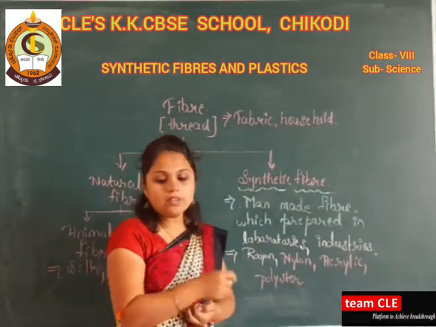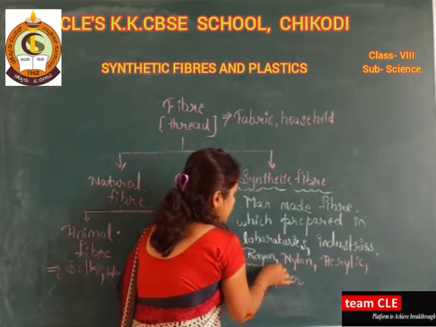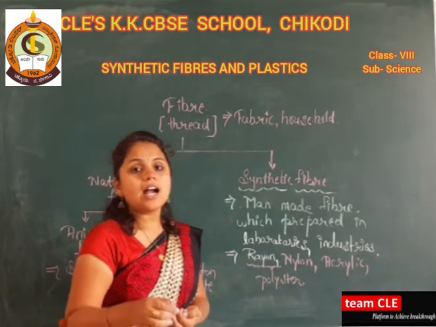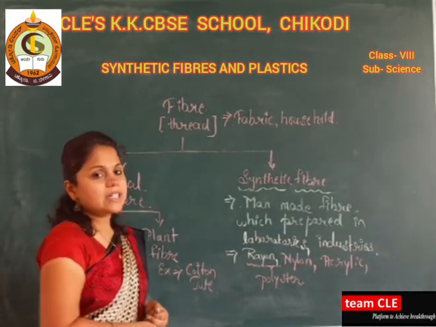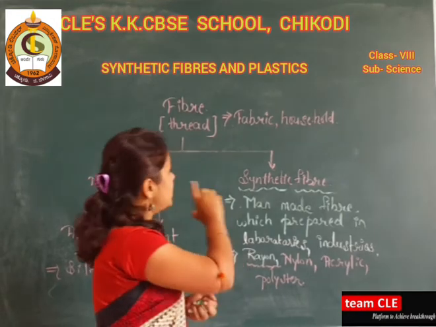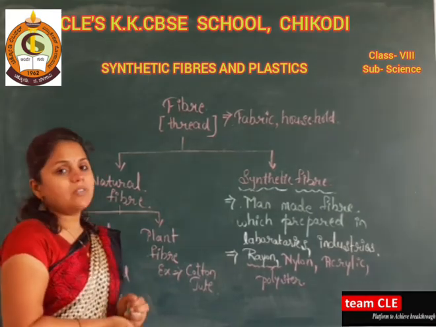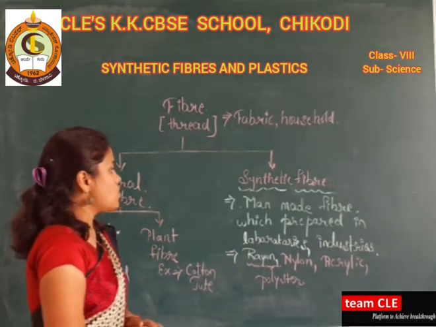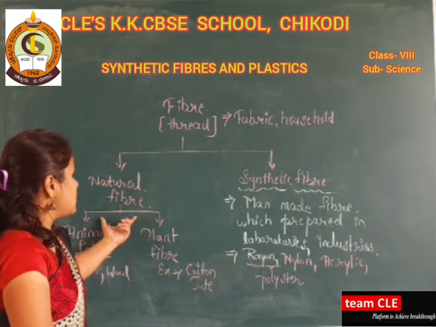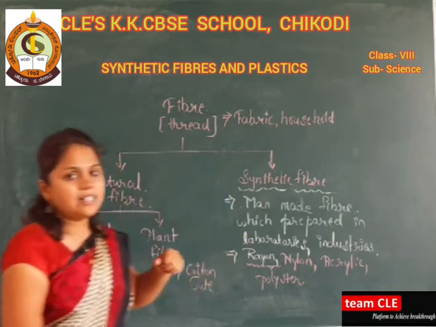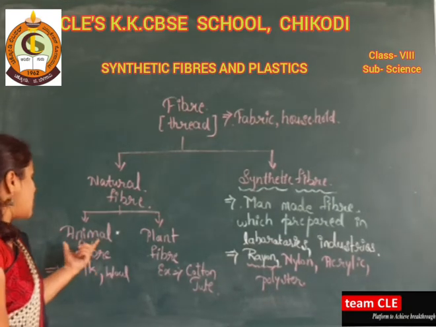So dear students, when we are talking about rayon, it is also called artificial silk. Let us discuss rayon first in today's class. I hope there is no confusion about fibers. It is nothing but the thread we use to make fabric and household items. Usually these fibers are classified into two types, natural fiber and synthetic fiber. Natural fiber is the fiber that can be obtained from nature.